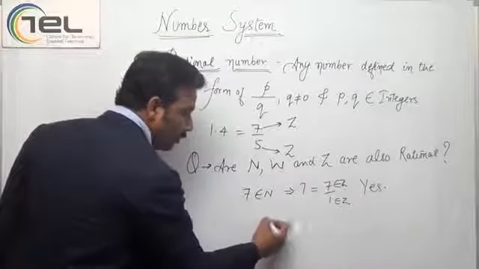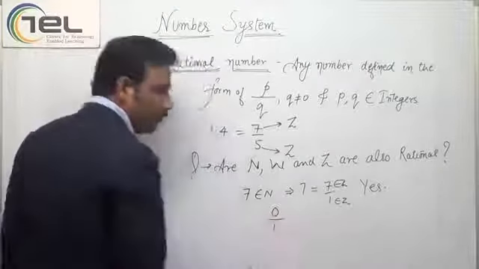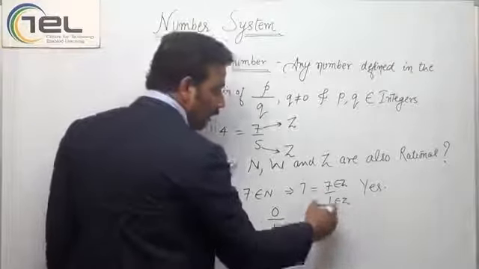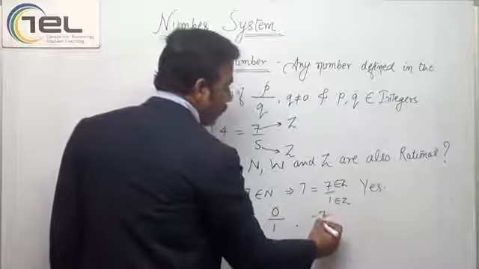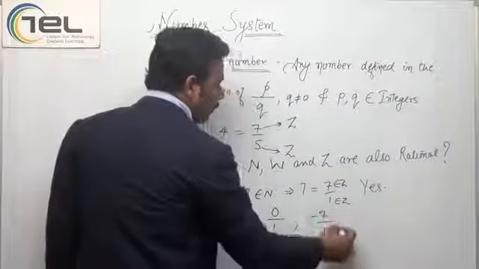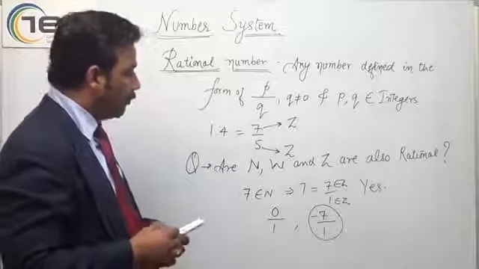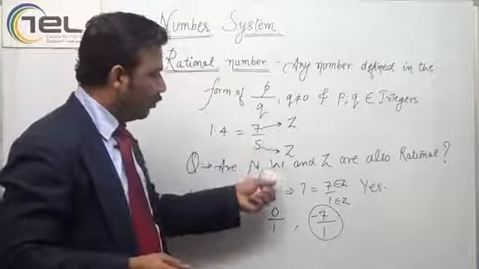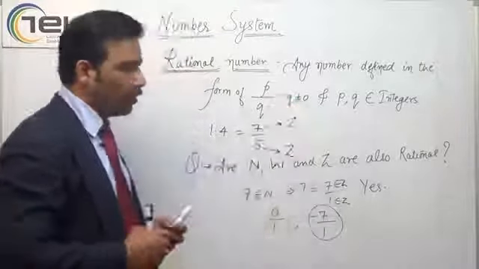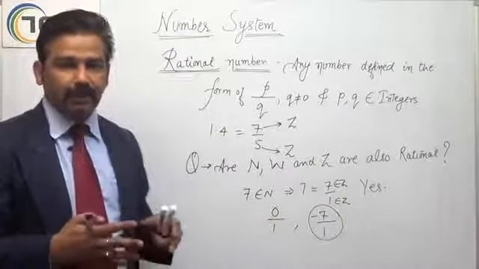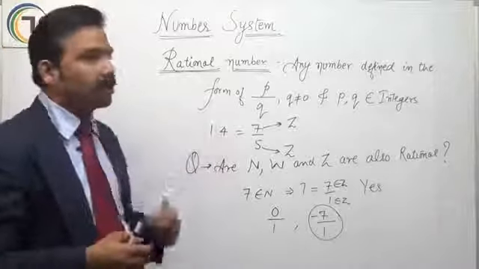Similarly, any whole number, 0, can be represented as 0 by 1. And any integer, minus 7, can also be represented as minus 7 by 1. So all the numbers which are natural, whole and integers are also part of rational numbers. Got it? So these are rational numbers.